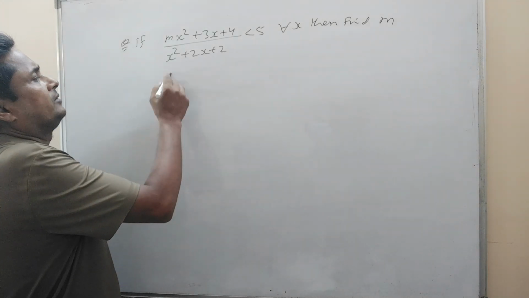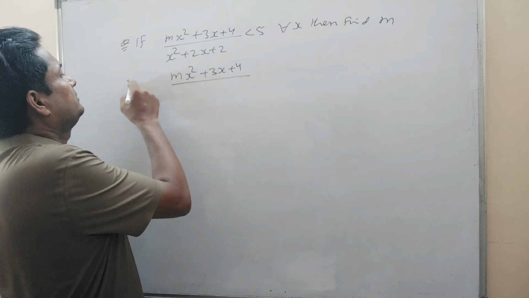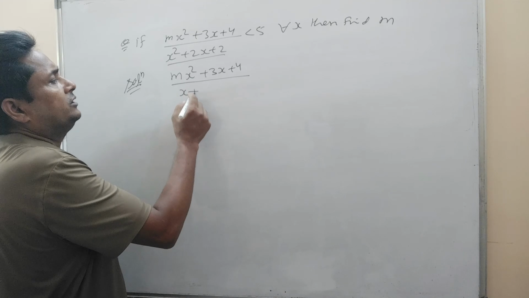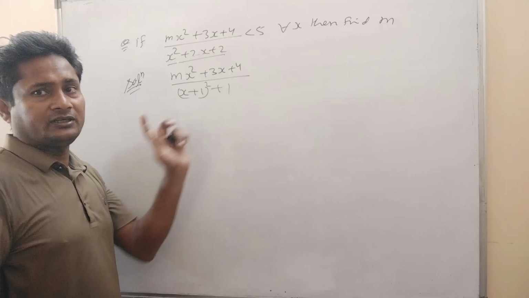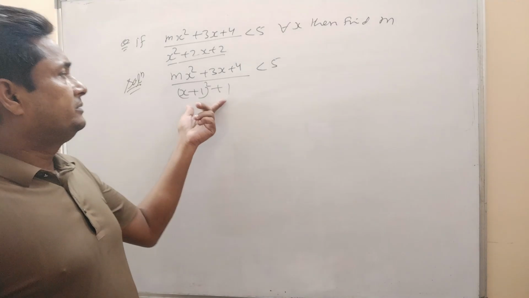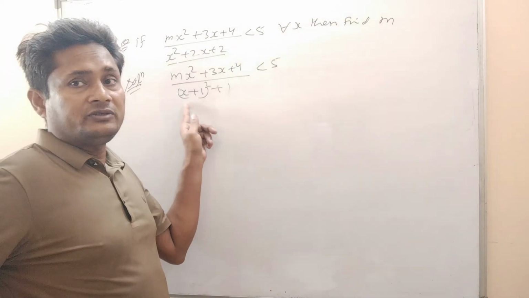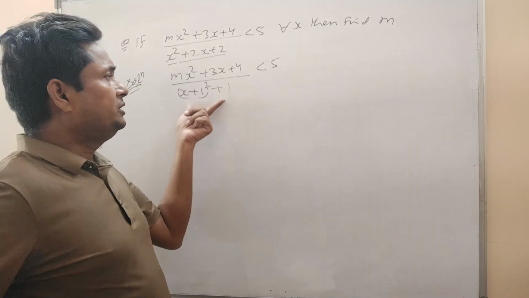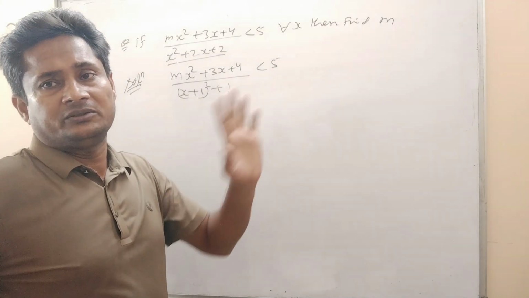mx square plus 3x plus 4 divided by, this denominator can be written as x plus 1 whole square plus 1. This is less than 5. See here, this denominator is always positive because this square expression will not give a negative value, and this is plus 1, so it will always be positive. So any positive number can be multiplied to the other side without changing the inequality.